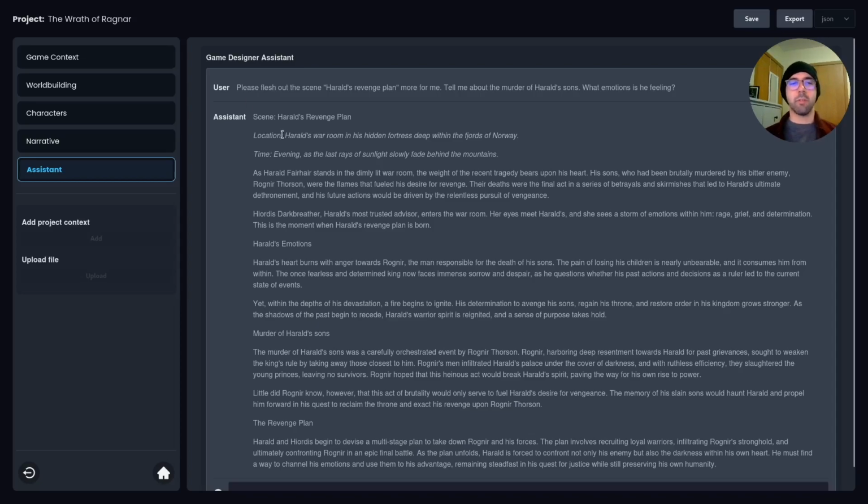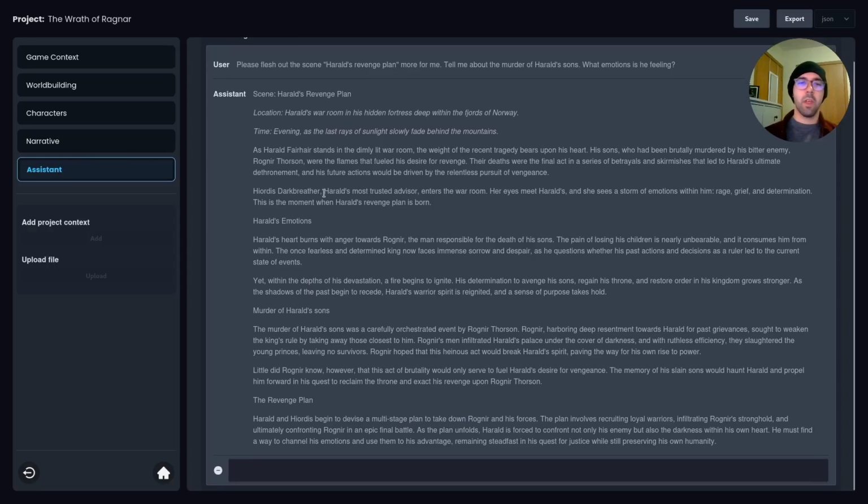There we go. We got a response back. So we get the scene set up, and we even get a location, Harold's war room in this hidden fortress deep within the fjords of Norway. Sounds like he's brooding. Time of day, a little bit of ambiance and setting for us. The last rays of sunlight slowly fade behind the mountains. Okay. All right, tells us that Ragnar is actually the one who murdered his sons.